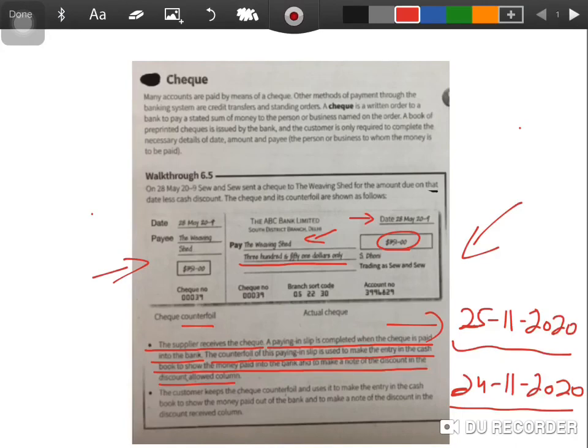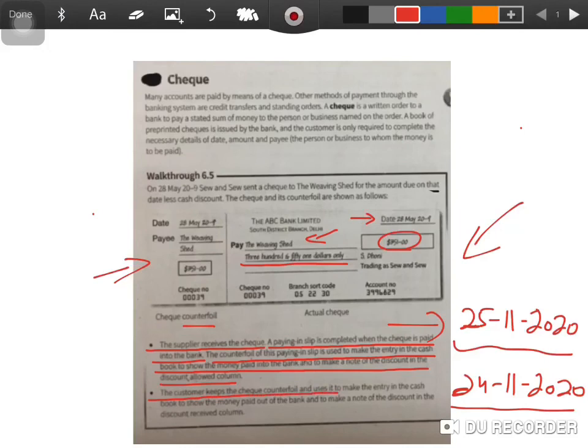The customer keeps the check counterfoil and uses it to make the entry in the cash book to show the money paid out of the bank and to make a note of the discount in the discount receipt column. So this counterfoil here, the person paying me the check, this is going to remain with him, right? So he can use this counterfoil to record the entry in his accounting books, right? This is a proof that he has paid me the check. He has paid me the money that he owed through a check, and the counterfoil that he has with him is a proof that he has paid me the check, right?